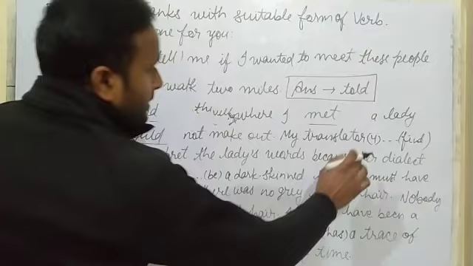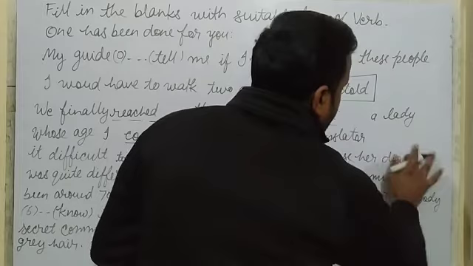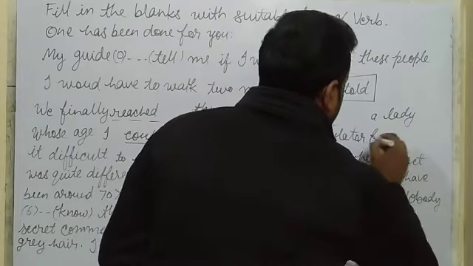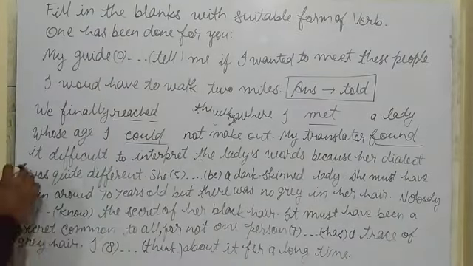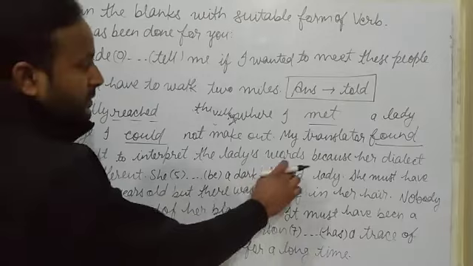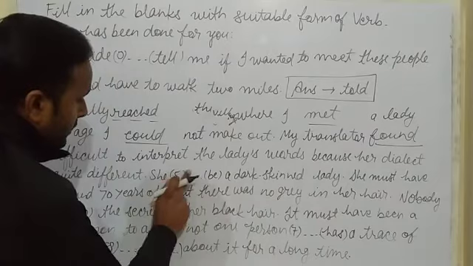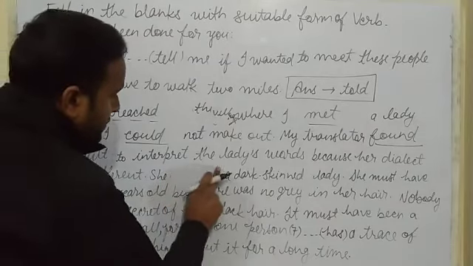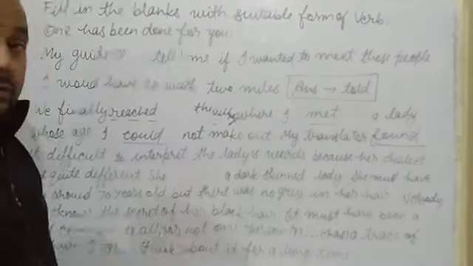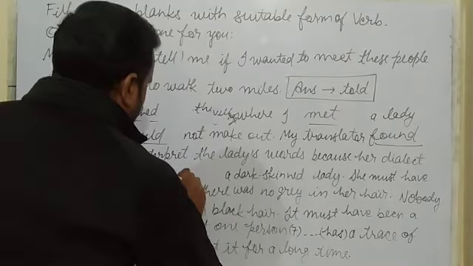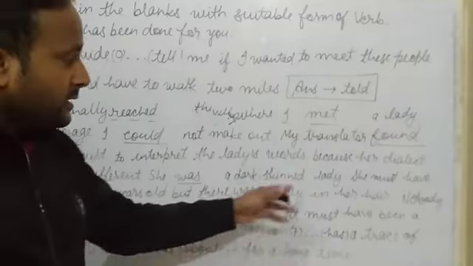My translator, find. So what will be the past of find? It will be found. Okay? It's difficult to interpret the lady's words because her dialect was quite different. She, and here what will be the past form of be? Past forms of be are was and were. But here the past form will be was because it is singular. Clear? She was a dark skinned lady.